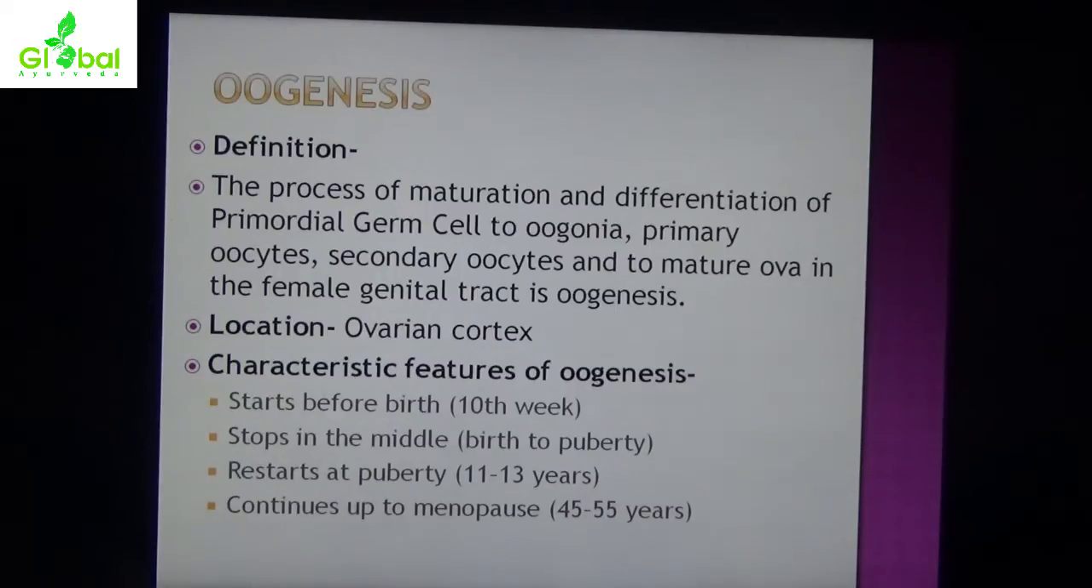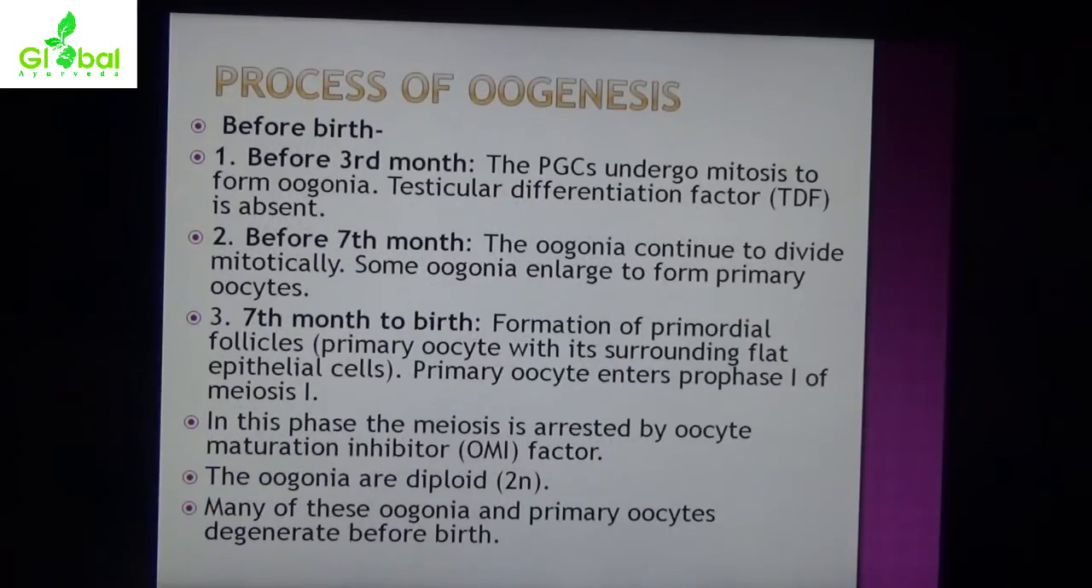Characteristic features of oogenesis. It starts before birth, in the 10th week of intraembryonic life. It stops in the middle, from birth to puberty, and restarts at puberty, at 11 to 13 years. It continues up to menopause, at 45 to 55 years. Process of oogenesis before birth: before the 3rd month, the PGCs undergo mitosis to form oogonia. Testicular differentiation factor is absent.